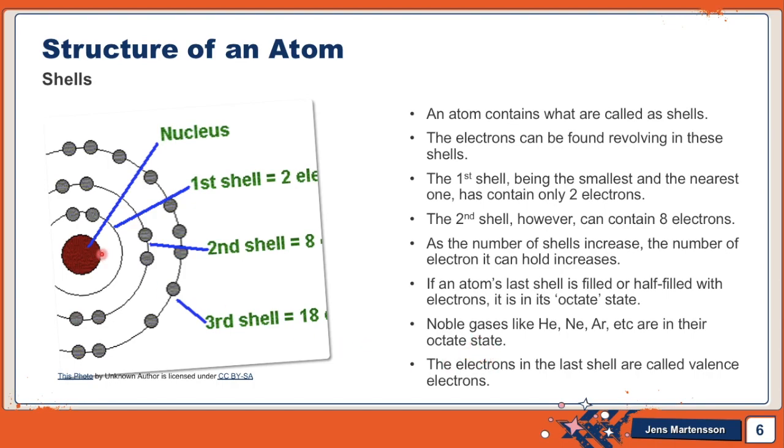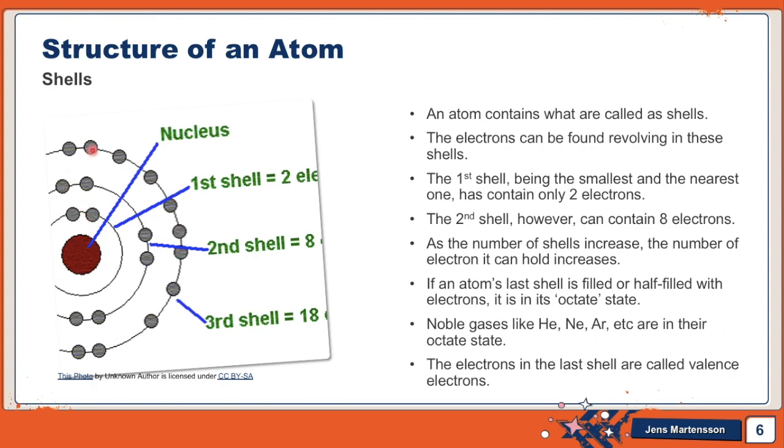Electrons in the last shell are called valence electrons. In helium, only the first shell has 2 electrons, so these 2 electrons are helium's valence electrons. For neon, these 8 electrons are its valence electrons.